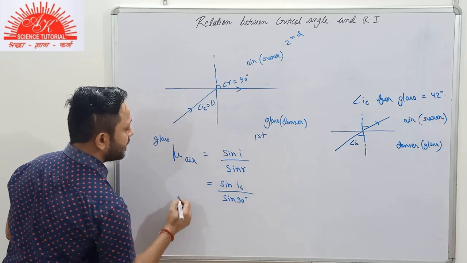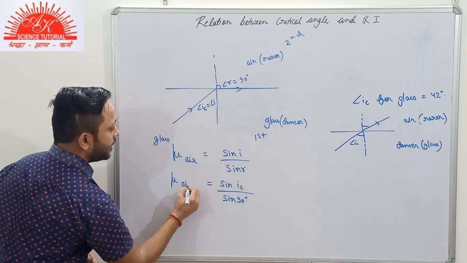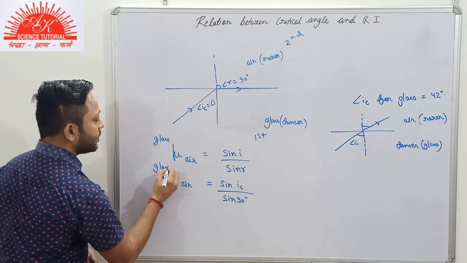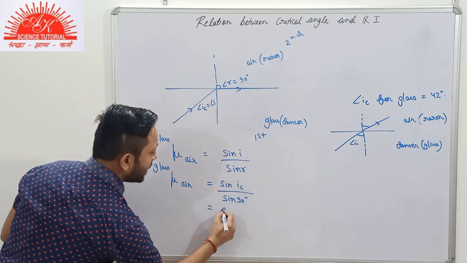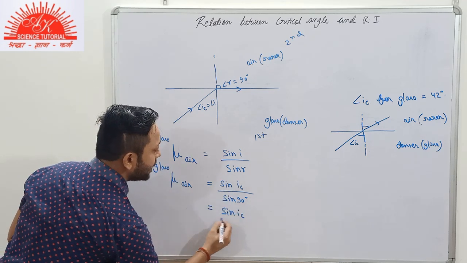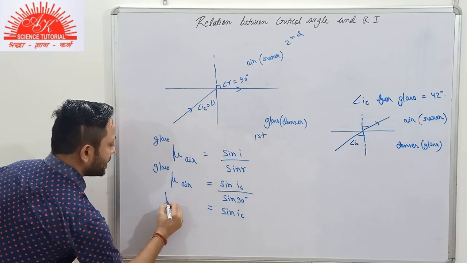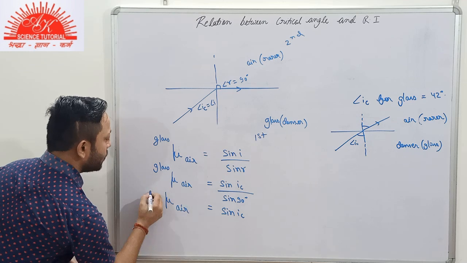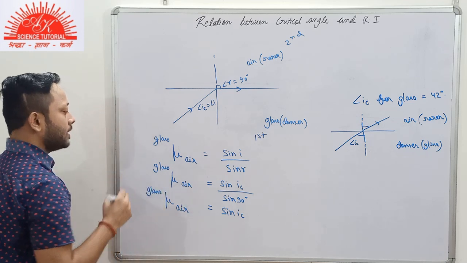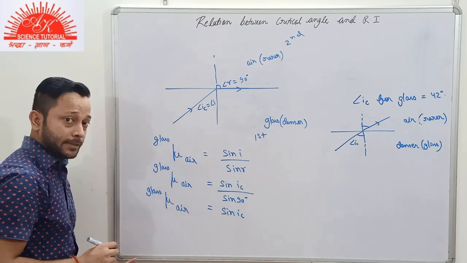So it will be sine 90. So mu air glass will be equal to sine IC by sine 90. You know about it, it will be 1. So this is our refractive index of air with respect to glass, that is equal to sine IC.